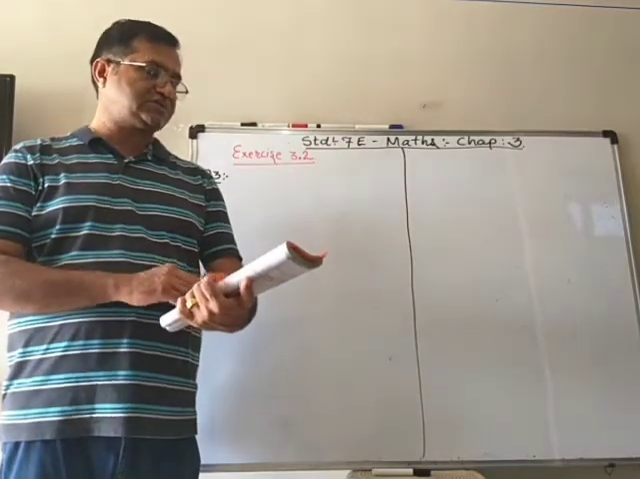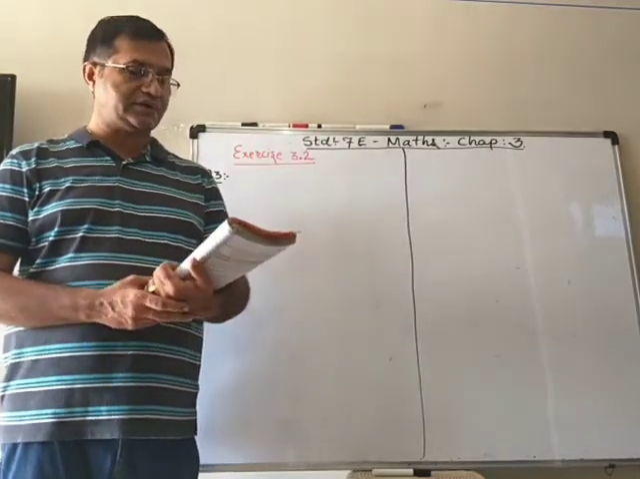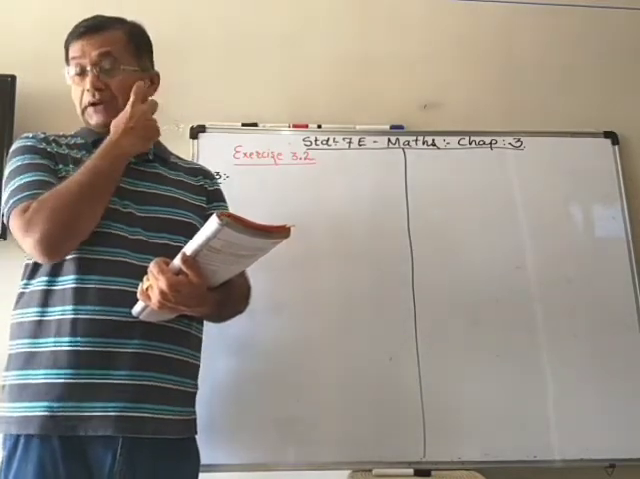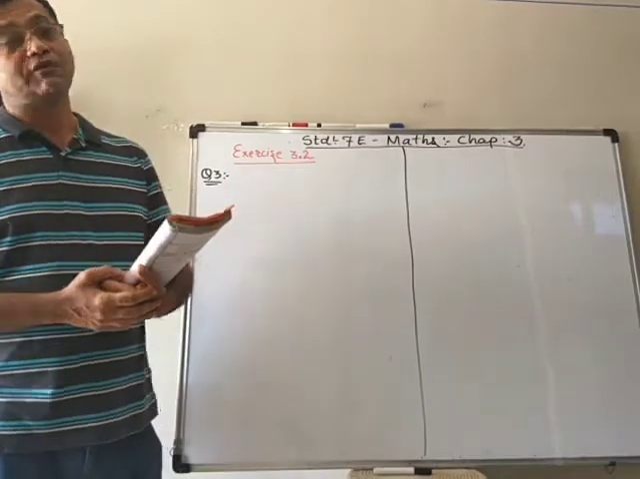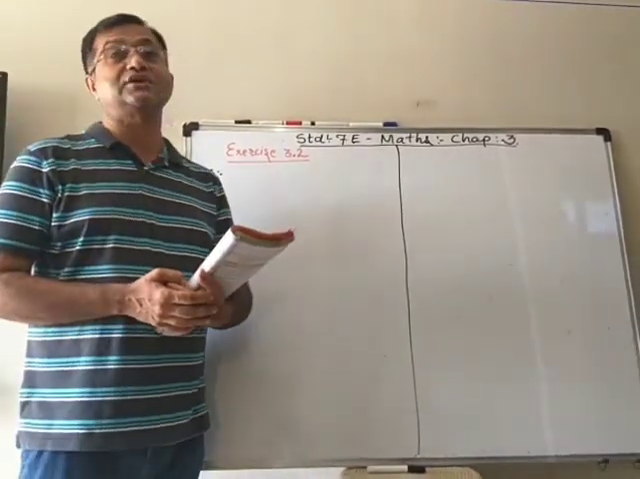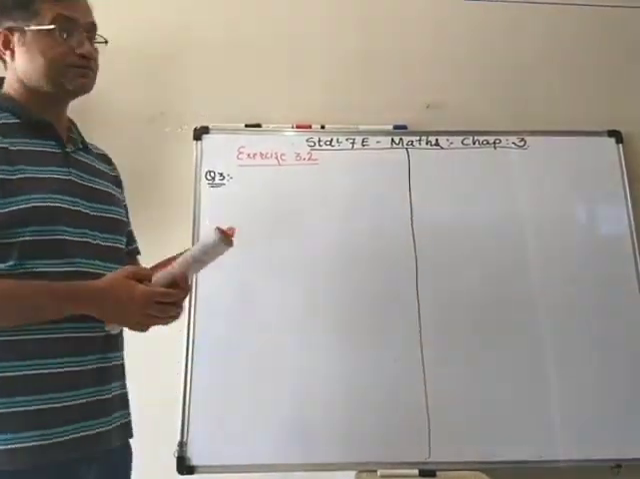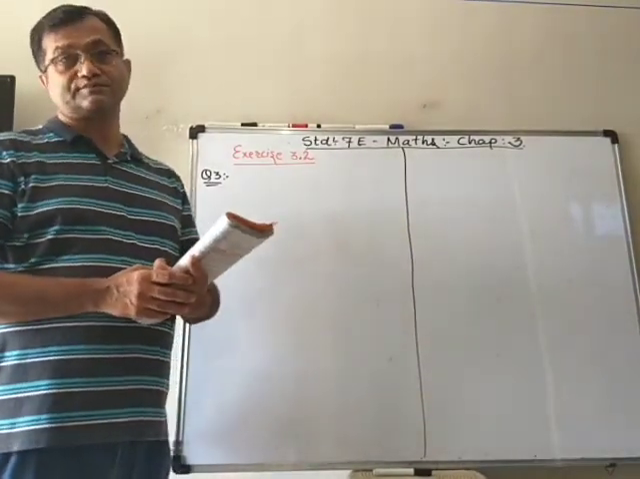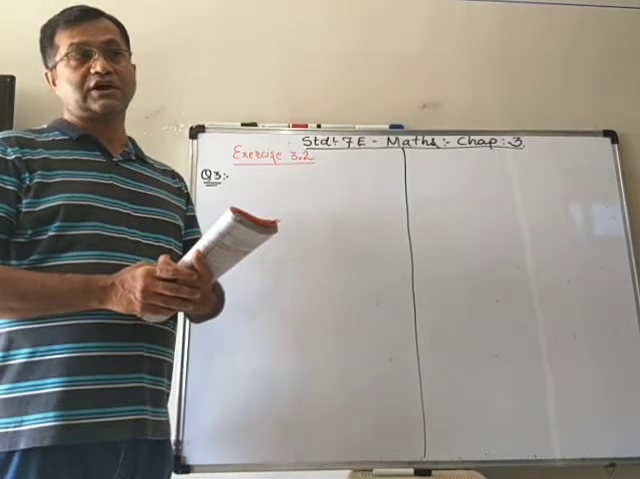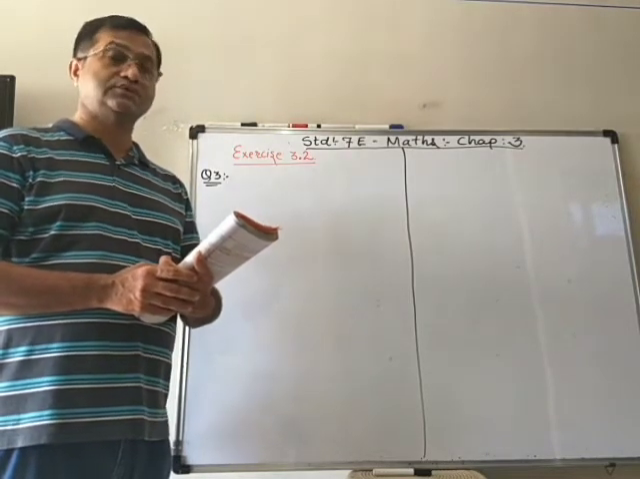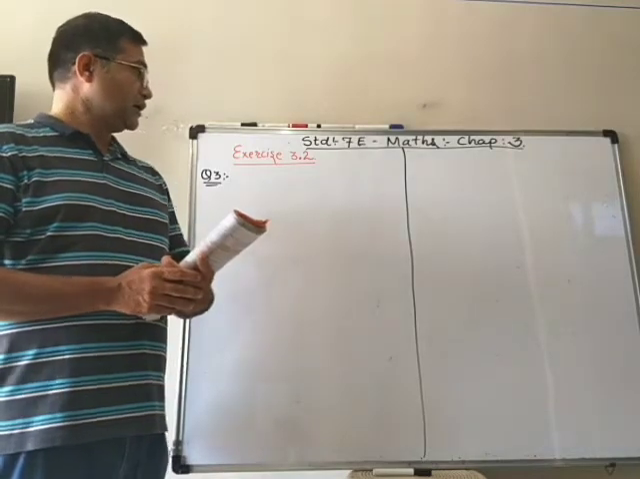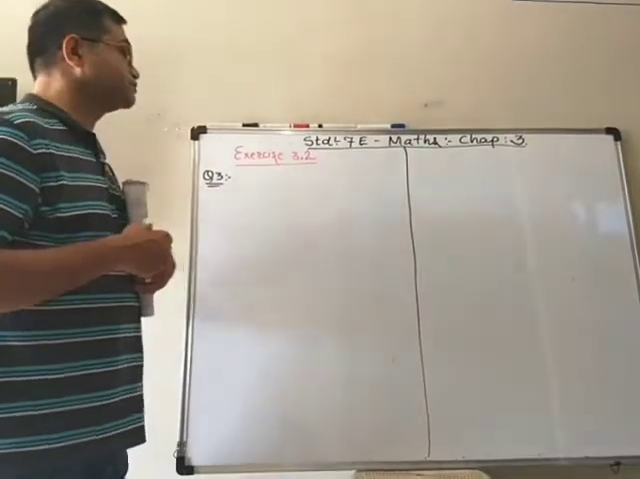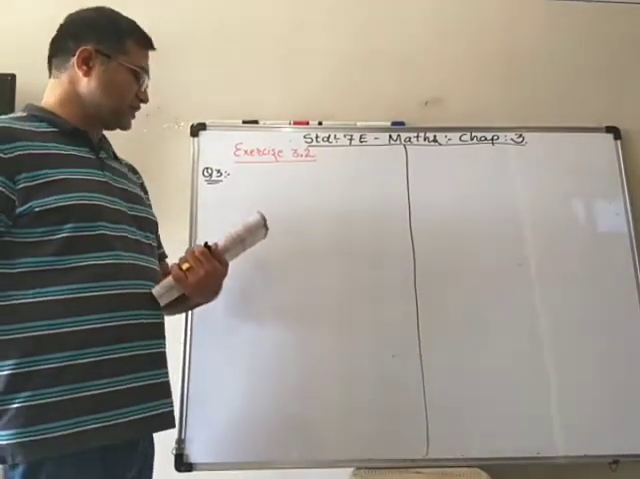In chapter number 3, data handling, we learn the representative values, which are also known as the measures of central tendency, which are median, mean and mode. Now in exercise 3.2 we finished question number 1 and 2. Now going to start the third one.